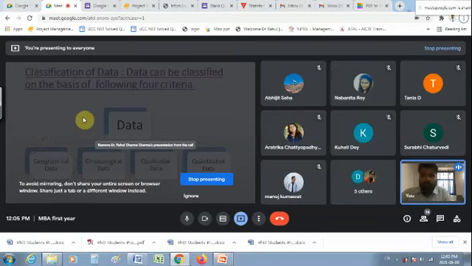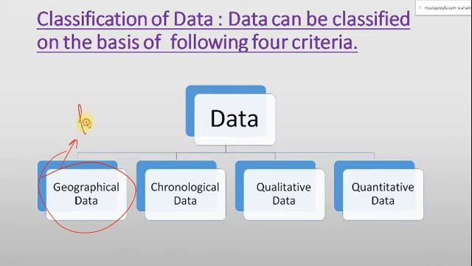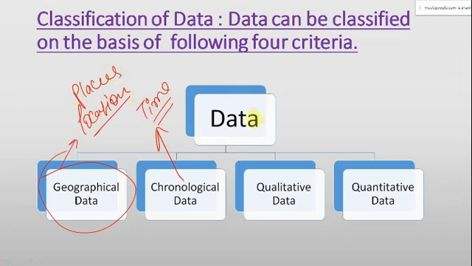The people who were there in the last class, please respond. It's based on places, location. Right? Places, location. Chronological is the data based on date and time.